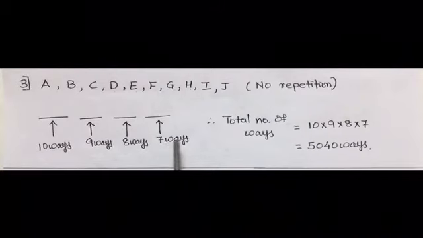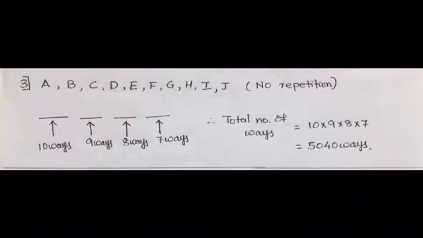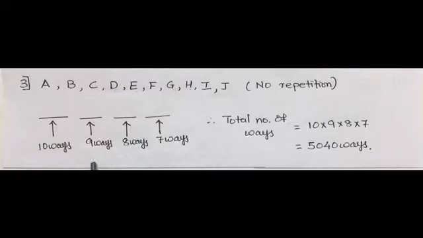ways. Therefore, total number of ways the code can be formed will be 10 into 9 into 8 into 7. Multiplying it, we get 5040 ways. So in these many ways, the code can be made using the first 10 letters of English alphabet.